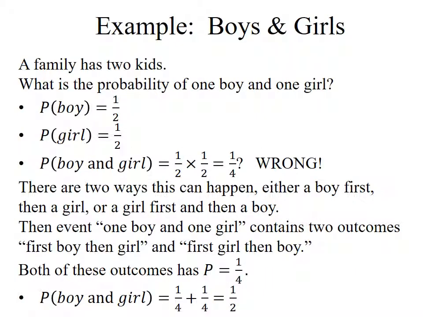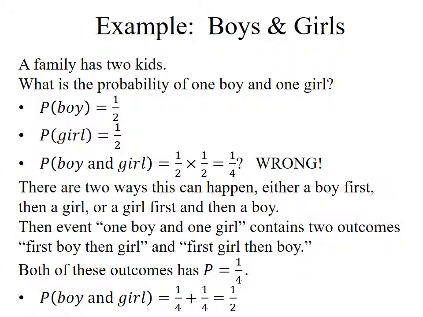Here's another probability example. Let's consider there's a family. A family is going to have 2 kids. What will be the probability that there will be 1 boy and 1 girl? Okay, the probability of a boy is about a half, the probability of a girl is about a half. So they're independent events, right? So the probability of a boy and a girl is a half times a half, which is 1/4, right?